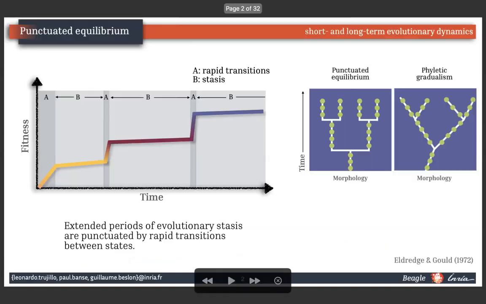In evolutionary biology, punctuated equilibrium is a theory that proposes that once a species appears, the population will become stable, showing little evolutionary change for most of its history. This state of little or no morphological change is called stasis.